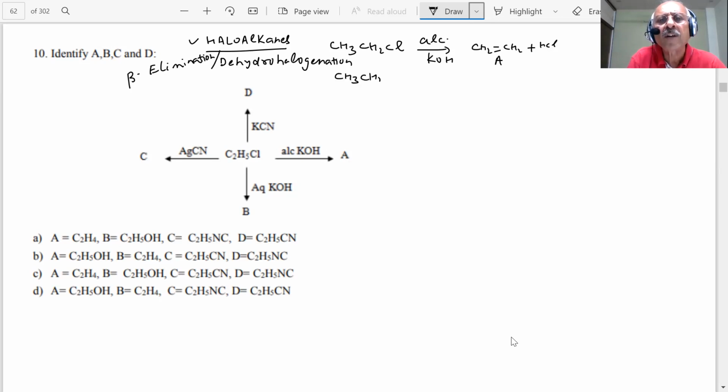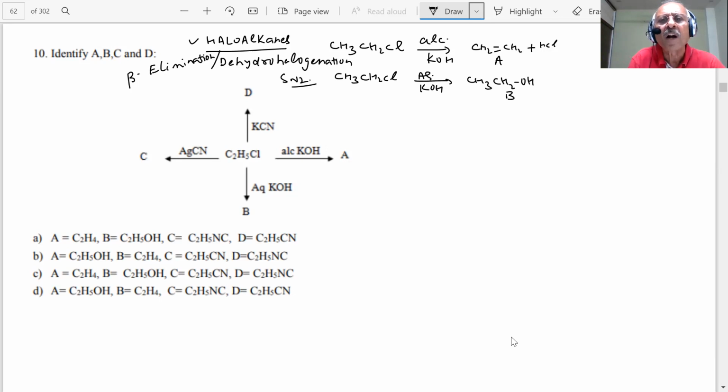CH3CH2Cl reacts with aqueous KOH. What type of reaction is this, student? This is nucleophilic substitution, SN2. So the product is CH3CH2OH, which is my B here, student.